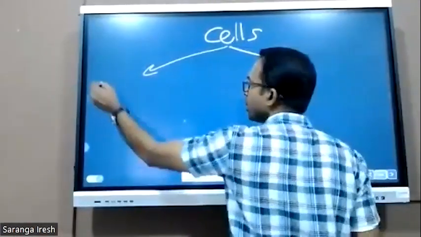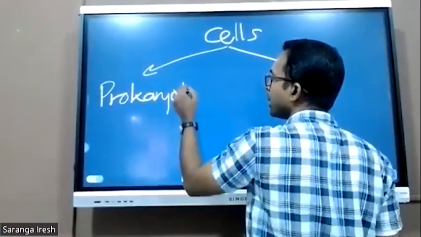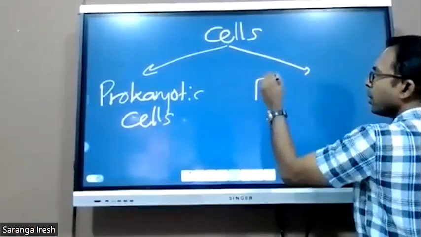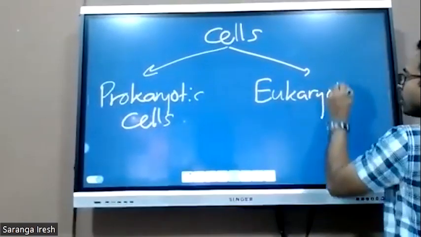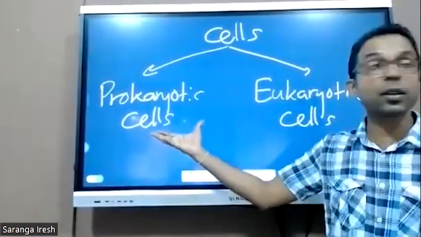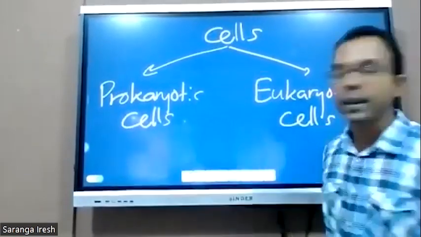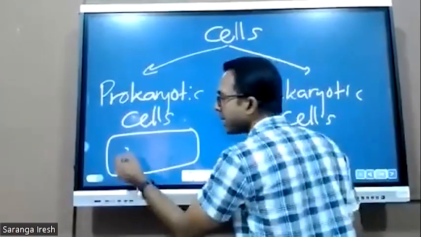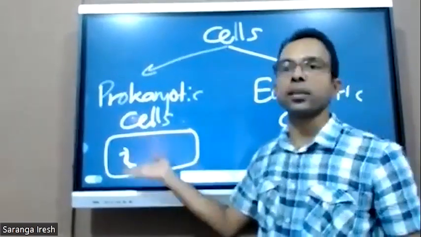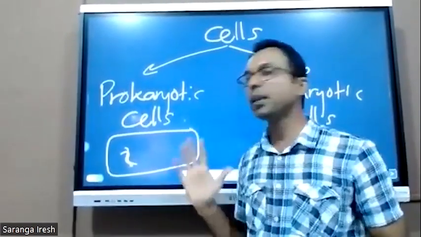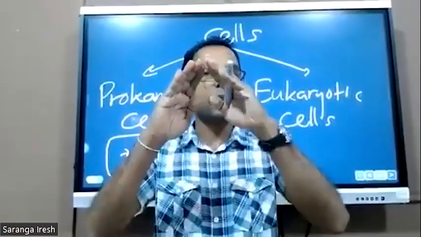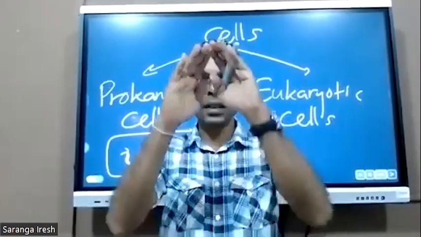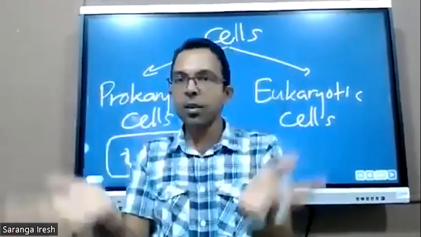One group is called prokaryotic cells. The other group is called eukaryotic cells. Prokaryotic cells means cells without a nucleus. They do not have a nucleus, but they have DNA that is available in the cytoplasm. Nucleus means a structure where the DNA is covered by a membrane. That structure is called the nucleus.